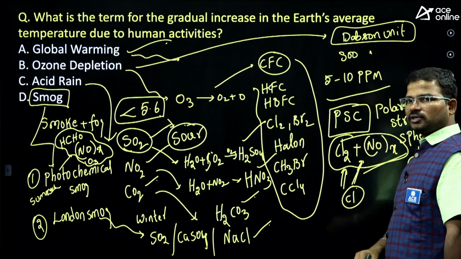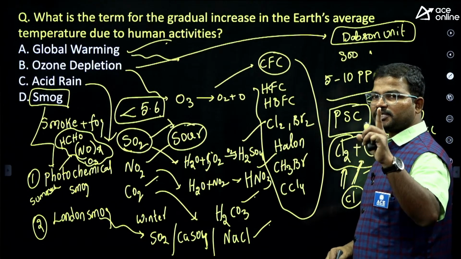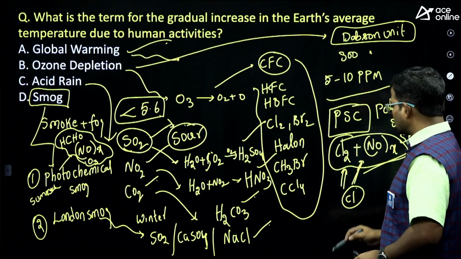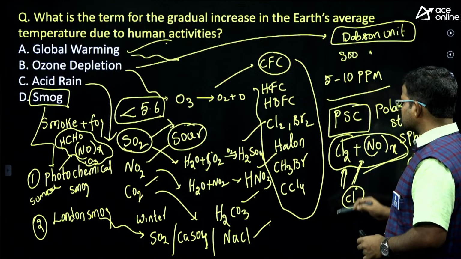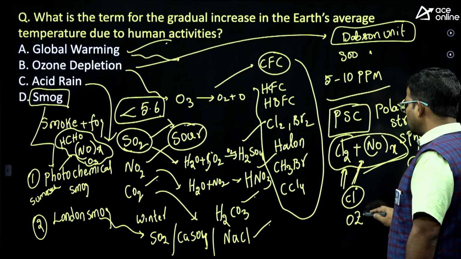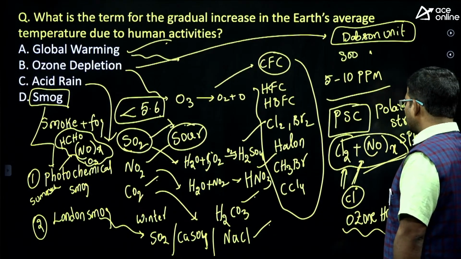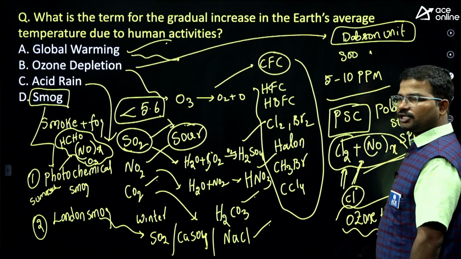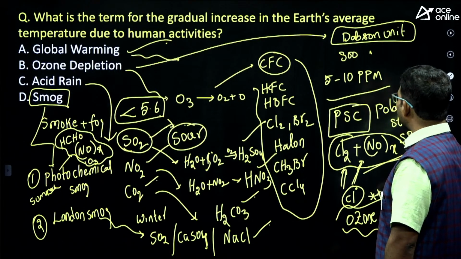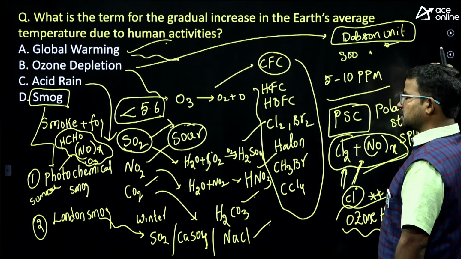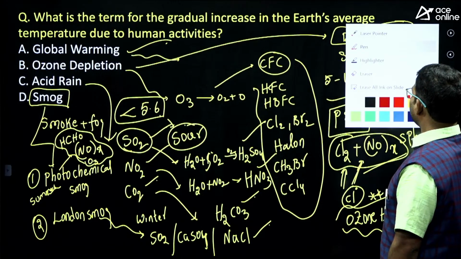Of course, you already know that each chlorine free radical can destroy 1 lakh ozone molecules. So that's why the ozone hole happened in the region of Antarctica. So you have to remember all these terminologies. And one more interesting point.